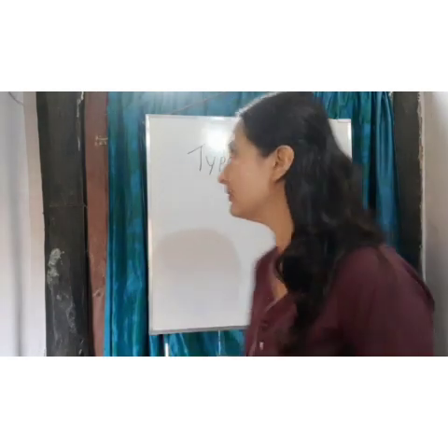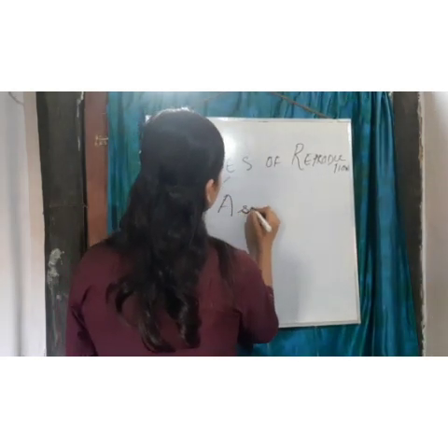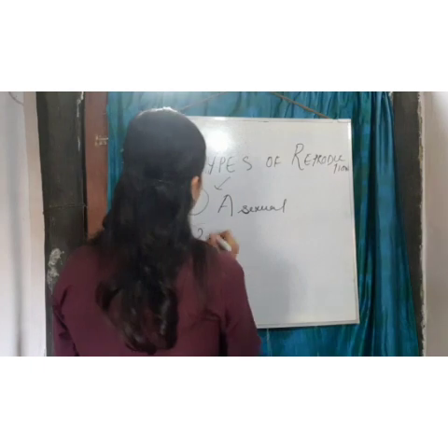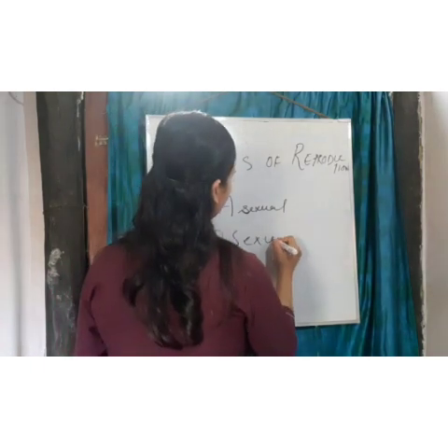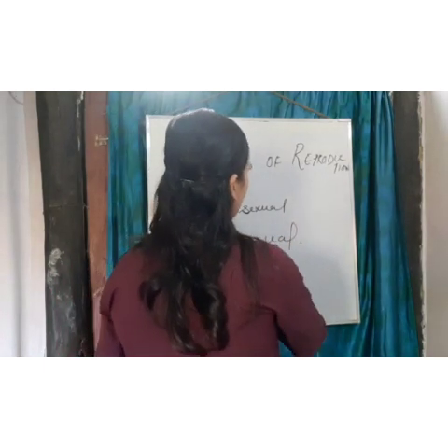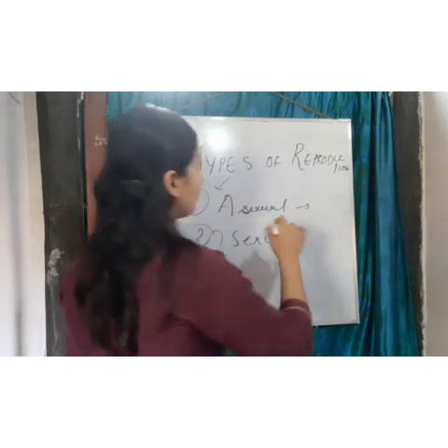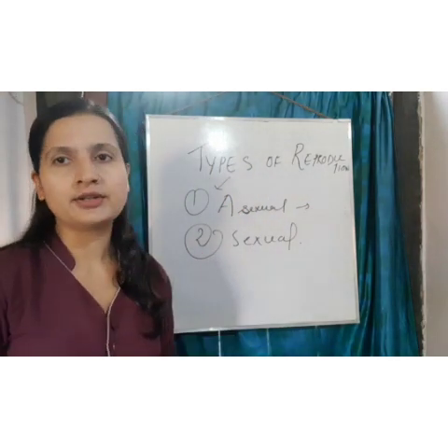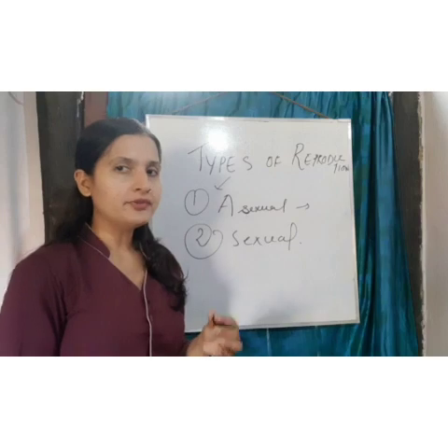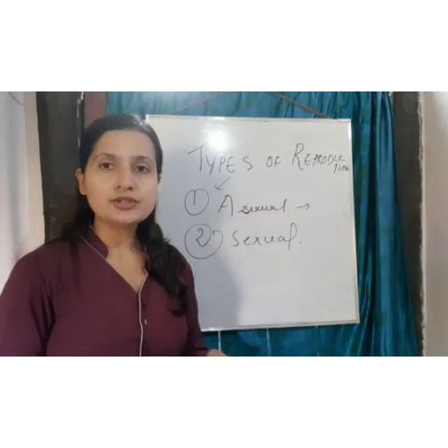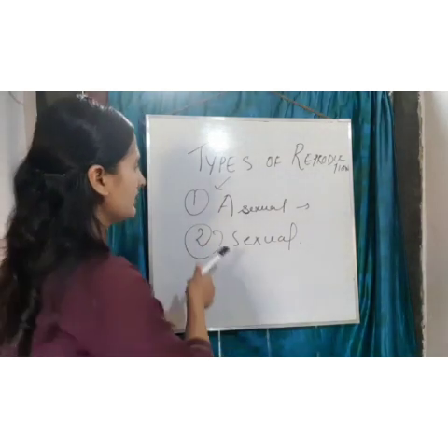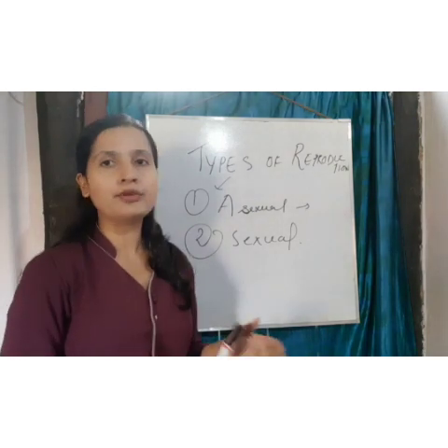That is asexual reproduction and sexual reproduction. Now, this asexual reproduction is also further divided into different types, so that we will discuss later on. Today we are going to discuss the asexual mode of reproduction, and later on we will discuss sexual reproduction.